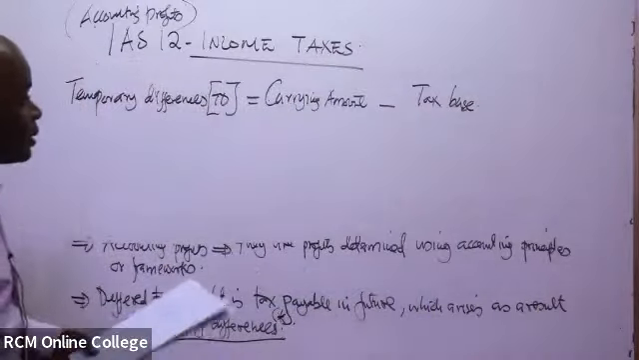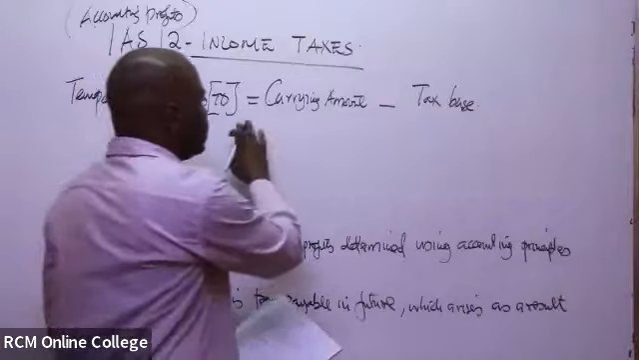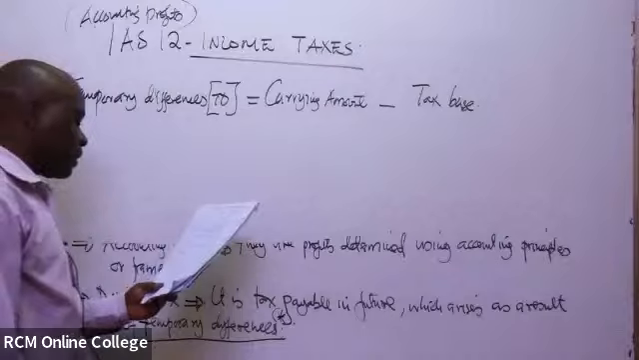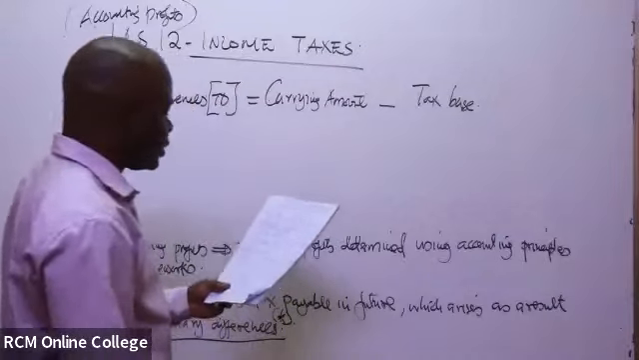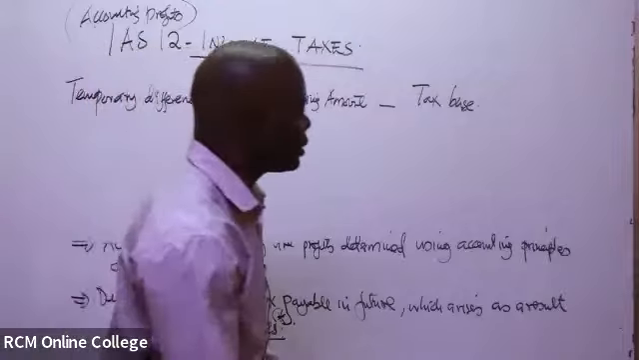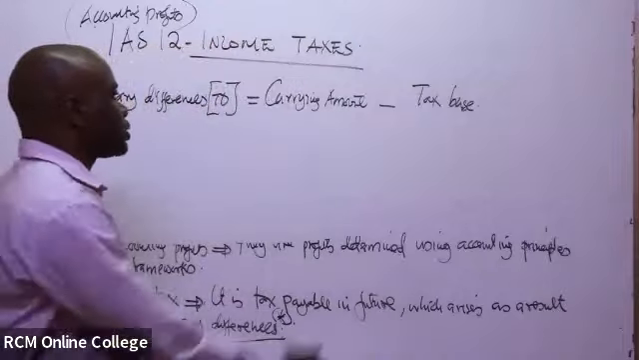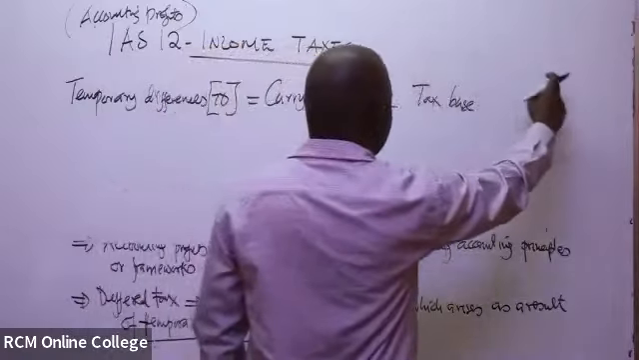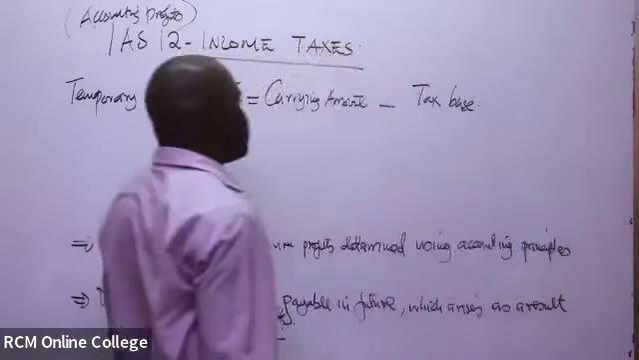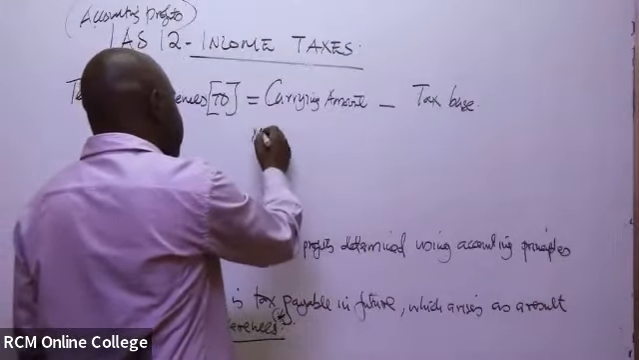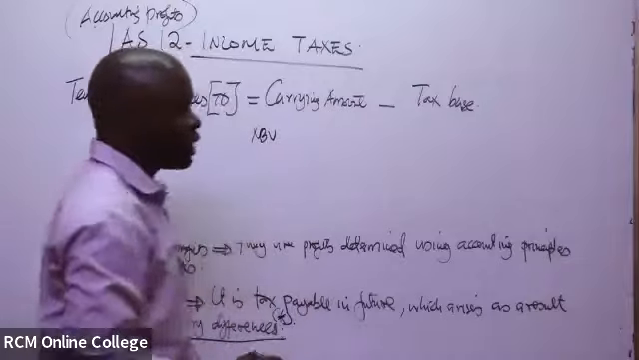So this carrying amount is what will be determined by the accountant, or you can refer to it as the net book value. When you prepare the balance sheet, you normally do cost minus depreciation, then you get the NBV. So this carrying amount is the NBV, the net book value. And of course, I know you already know how to determine it.